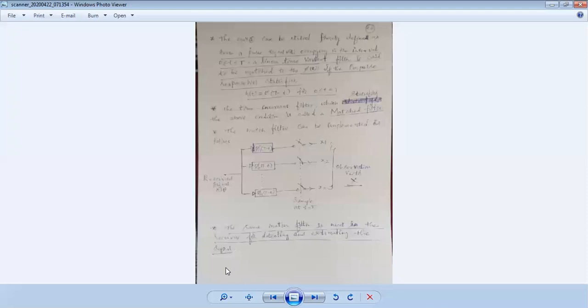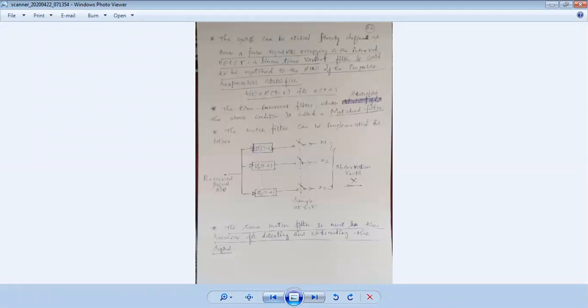In order to remove that, we consider a linear time invariant system as the receiver, which can be utilized as a receiver in AWGN if and only if it matches h of t equal to the basis function of the receiver, which is locally generated by the receiver in order to detect the information correctly. That is x of t is equal to what? Input plus noise, which is equal to what? Probability density function. That way we call it a matched filter.